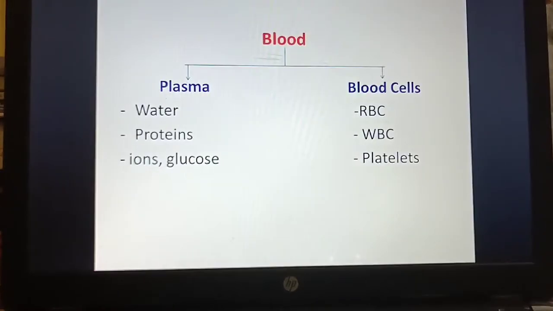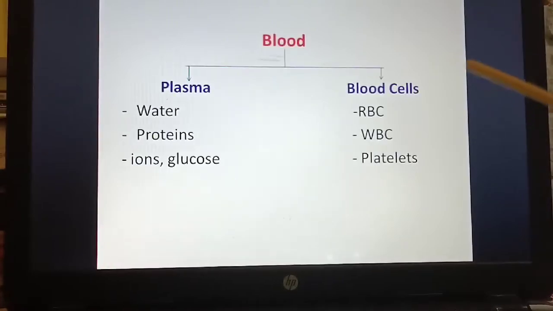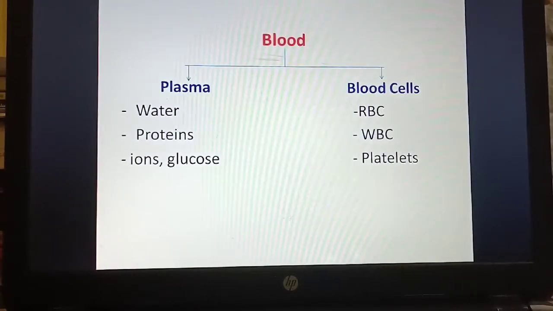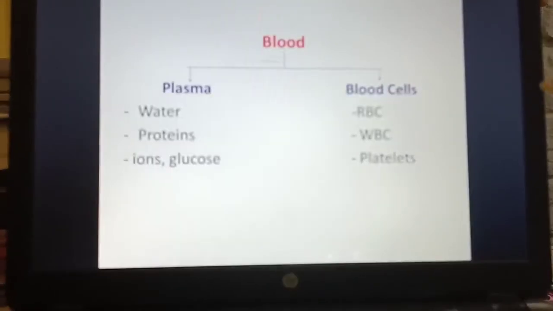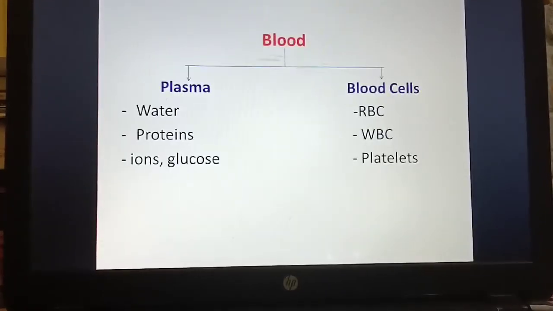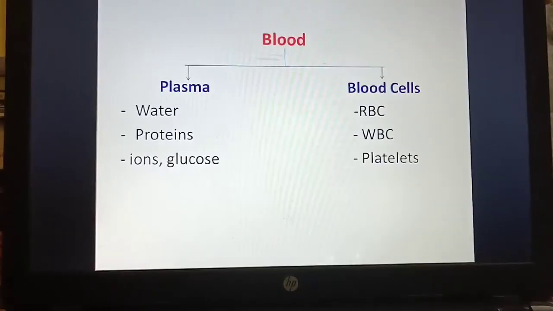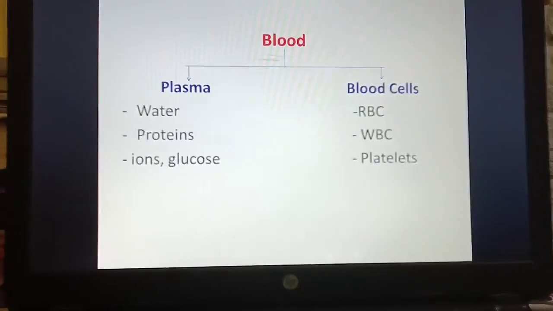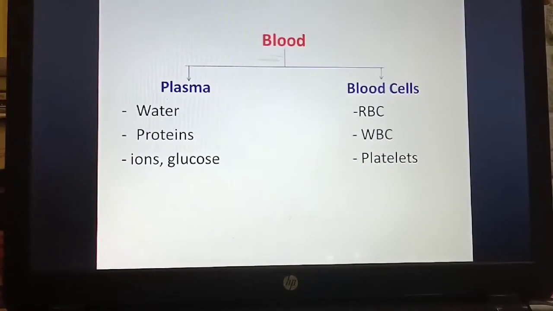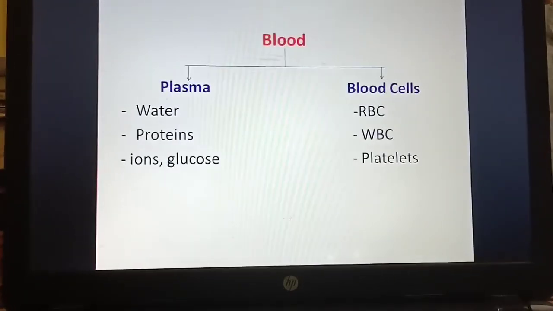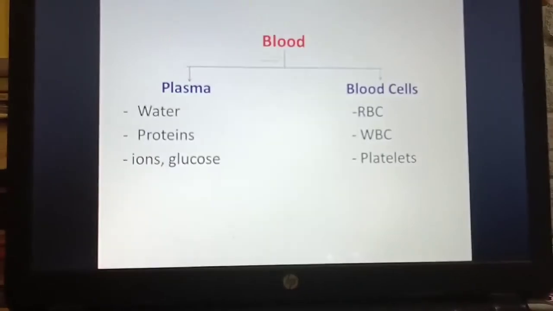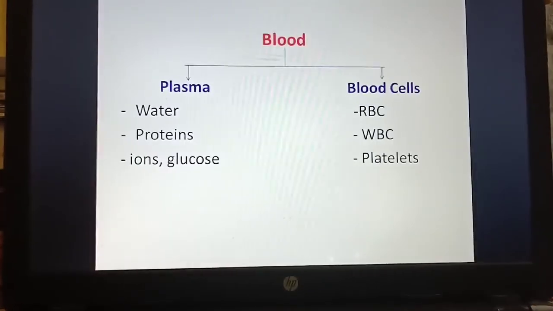Blood consists of plasma and blood cells. Plasma mainly consists of water, proteins, ions and glucose. Plasma has protein, water, ions and glucose. Now in the blood cells, there are three types of blood cells, that is RBC, red blood cells, white blood cells and platelets.